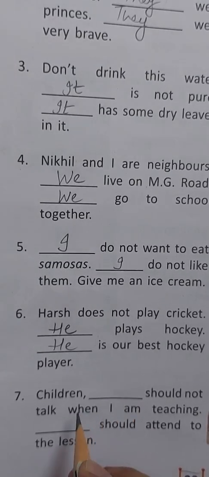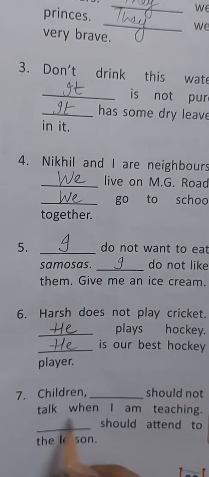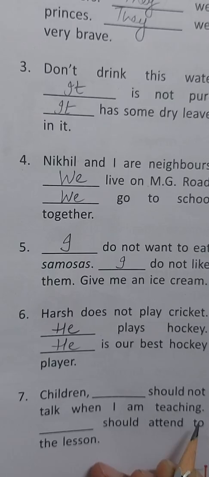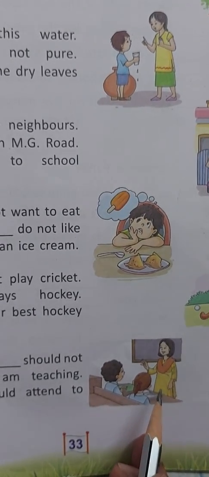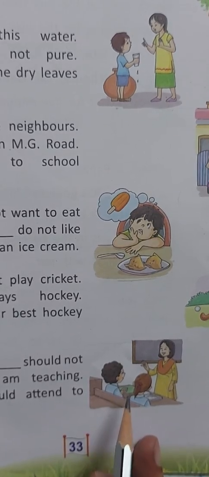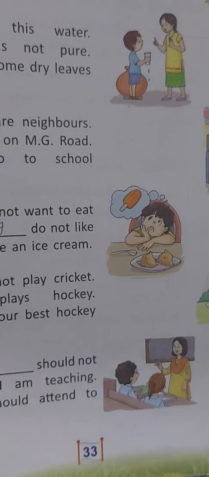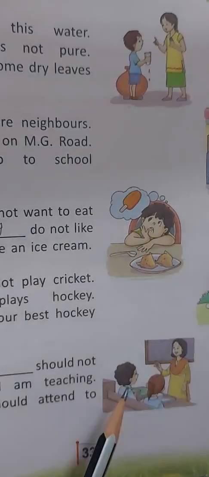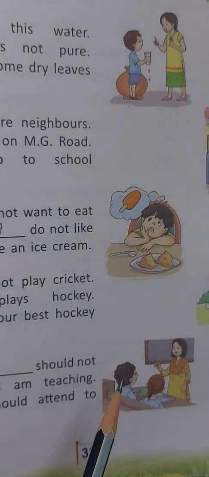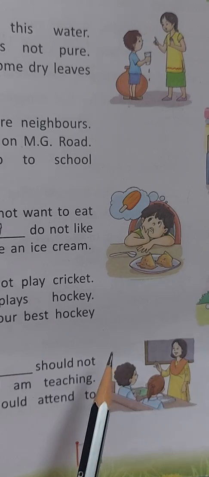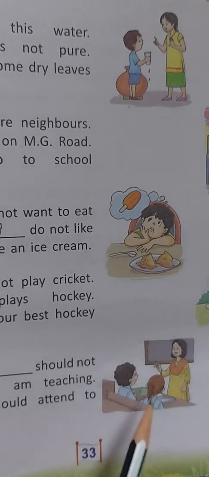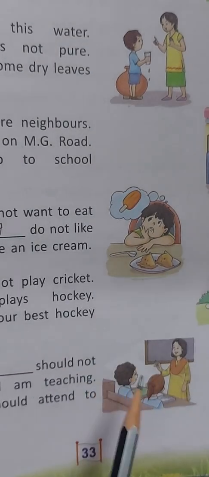Next, children, Dash should not talk when I am teaching. Now here, there's a teacher as you can see and she is talking to the children. So in such a situation, which word do we use? We use the word you, because we know that you is used for the person or people one is talking to.